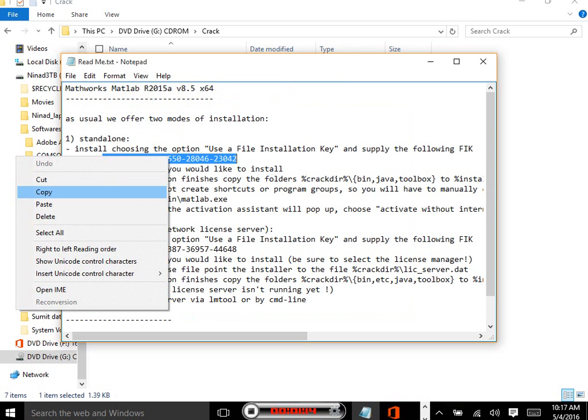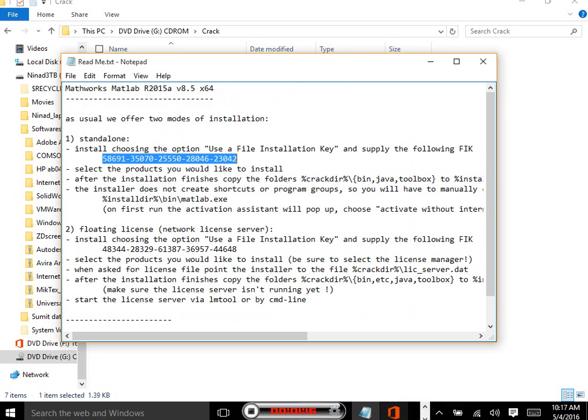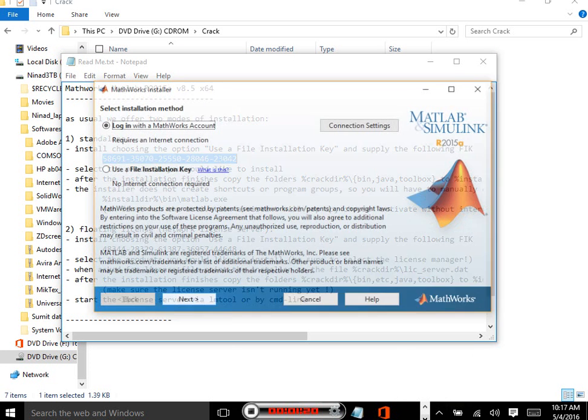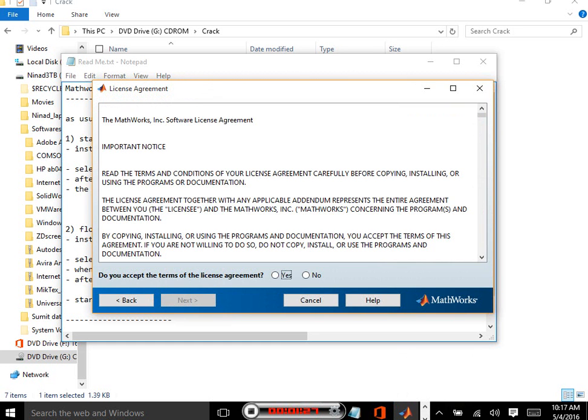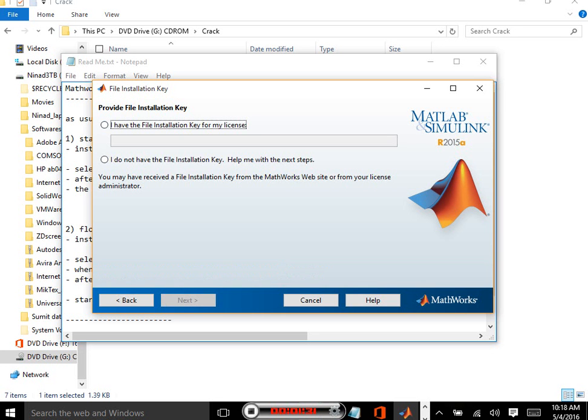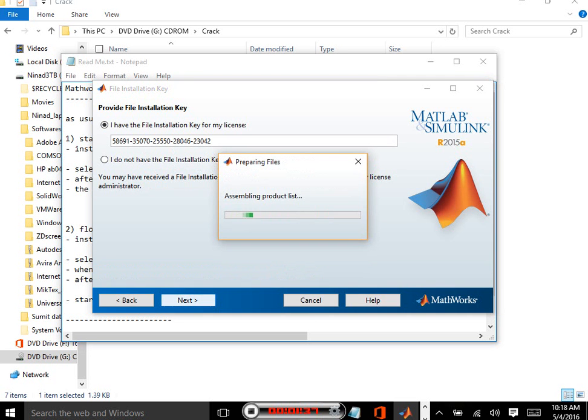So you have to copy this key from the crack folder, and here use file installation key. Click next, agree to the license agreement, click next. I have the product key and paste it over here. And then keep on clicking next.